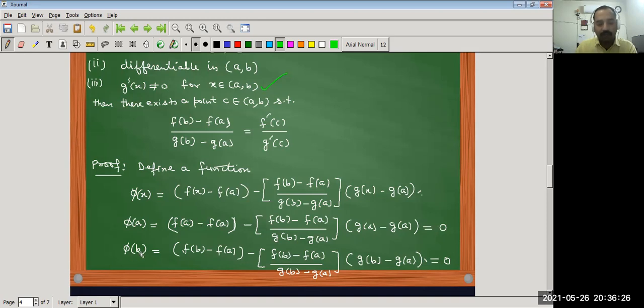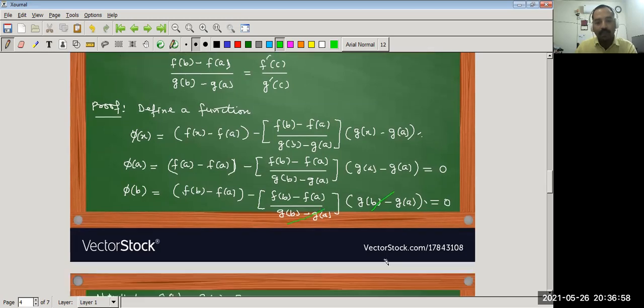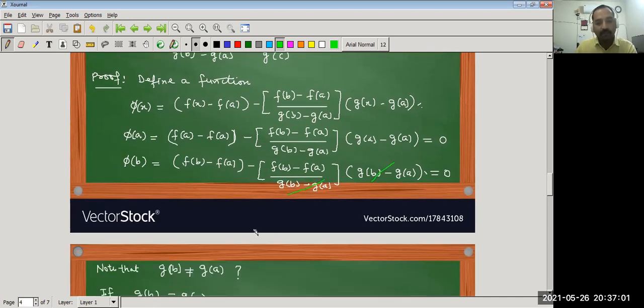Now we put x is equal to b in phi x, so we get phi b is equal to f(b) minus f(a) minus (f(b) minus f(a)) upon (g(b) minus g(a)) in this bracket, multiplied by g(x), x is equal to b, so this is g(b) minus g(a). So we cancel out this g(b) minus g(a) with g(b) minus g(a), and then f(b) minus f(a) minus f(b) plus f(a), all cancel out. f(b) minus f(b) cancels, minus f(a) plus f(a) cancels out, so we get again 0. Again we get phi a is equal to phi b.